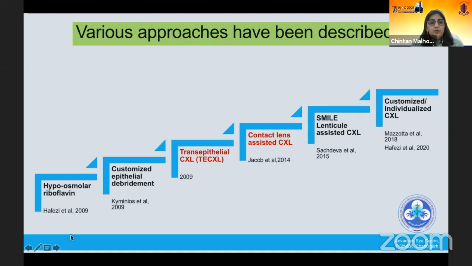These started from using the hypoosmolar riboflavin. Normally we use an isoosmolar riboflavin, but here you use hypoosmolar, which swells up the cornea. You have the customized epithelial debridement, where you don't remove the epithelium over the thin area. Then came the transepithelial, the contact lens assisted, the SMILE lenticule assisted, and the customized approaches.